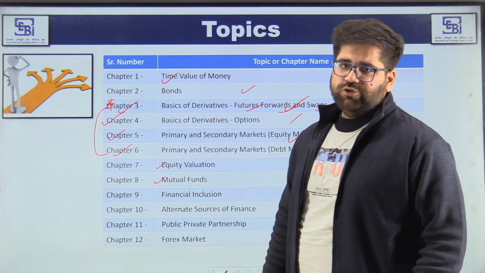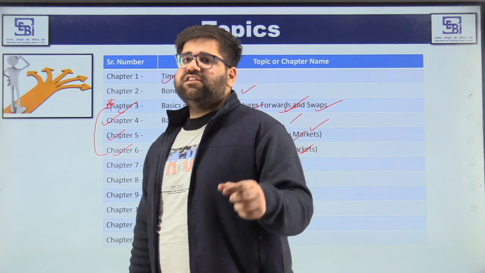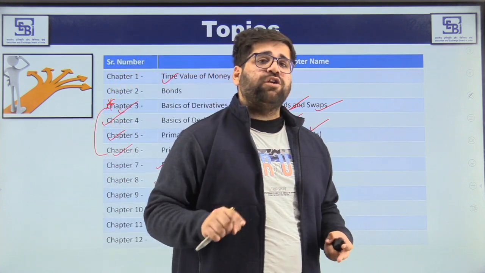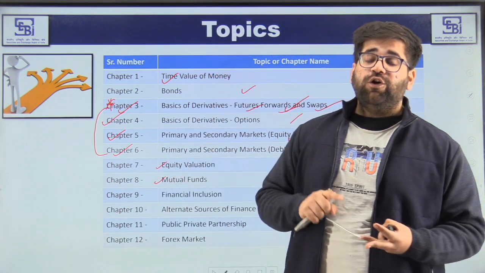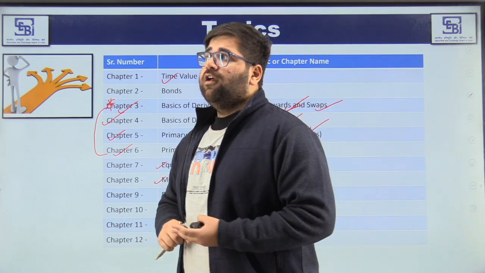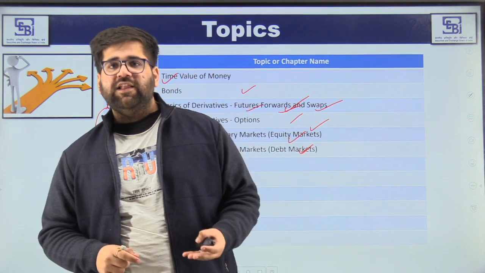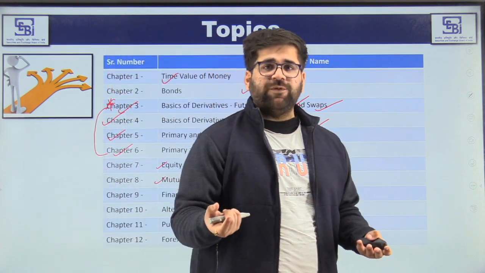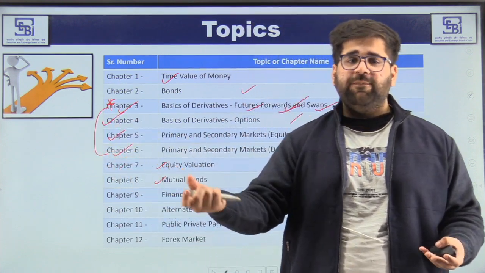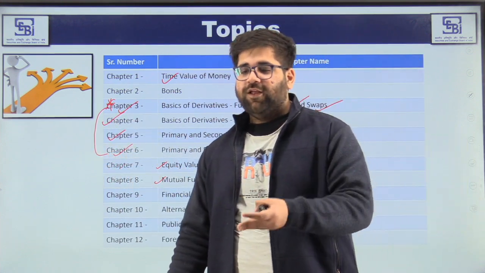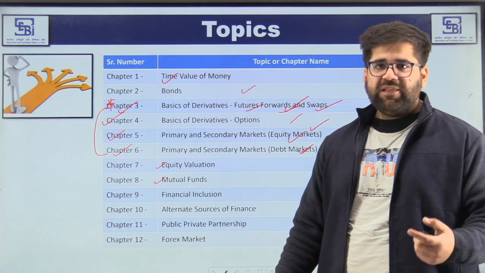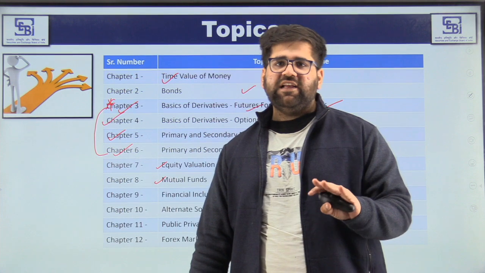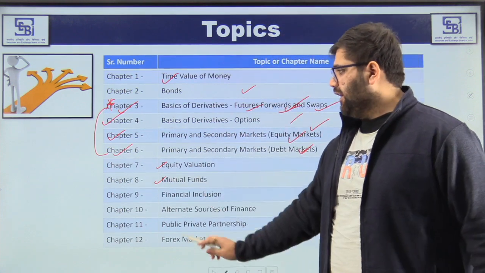Same goes with mutual funds. You can just have a basic understanding of the overall structure, how many types of mutual fund schemes are operating in India, what NAV is, and how SIP, that is systematic investment plan, works. What is the sister strategy for a systematic investment plan? It's the systematic withdrawal plan. Many people don't know about SWP. All these things can be dealt with in chapter 8, but yes, you need to have a basic understanding. A surface reading is what I will suggest in chapter 8.